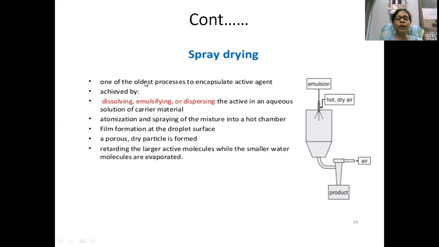That is one of the oldest processes: dissolving, emulsifying, dispersing the active in an aqueous solution, then atomization and spraying of the mixture into a hot chamber. A porous dry particle is formed, retaining the large active molecule while the smaller water molecules are evaporated. Understand? So from here we input our food with the hot air, and with the help of hot air, our atomized small-size particles get evaporated, the water content decreases, the exhausted air can be separated from here, and the dehydrated product you can separate from here. So this is all about spray drying.